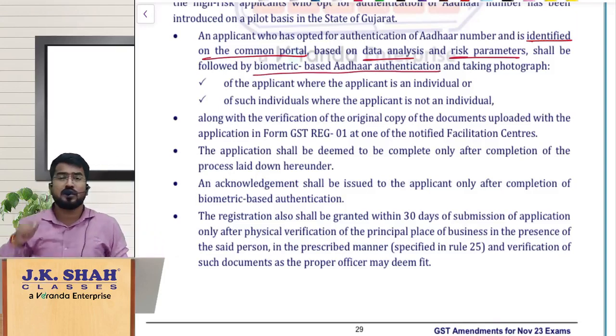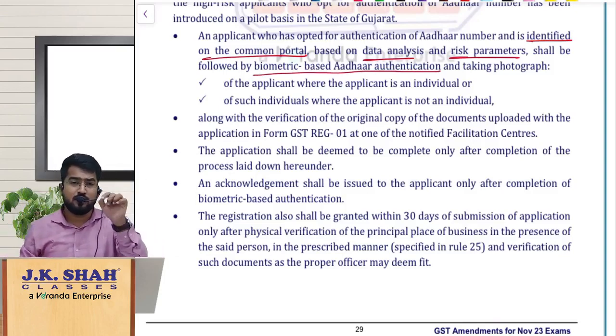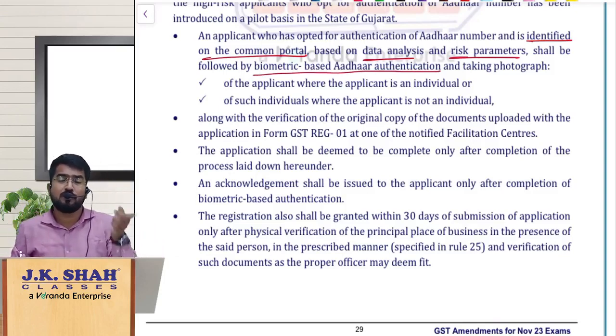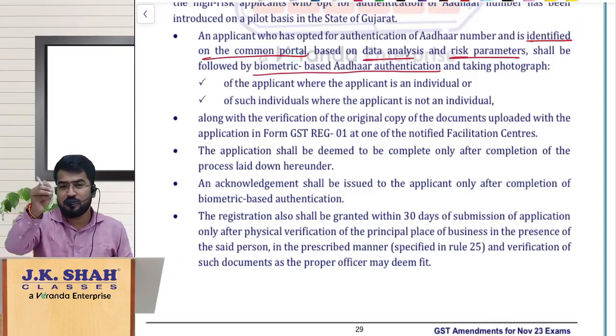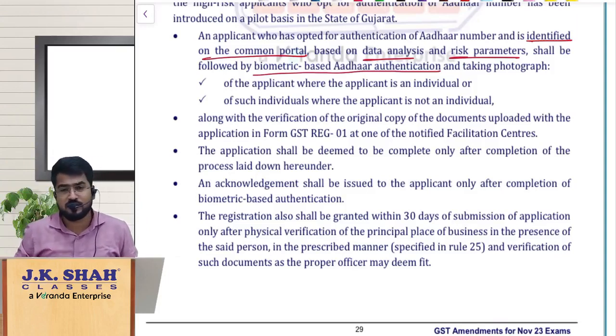Normally, how do we do Aadhaar authentication? The system sends an OTP to the mobile number linked to the Aadhaar number, and you fill in that OTP on the website online, and Aadhaar authentication is done.